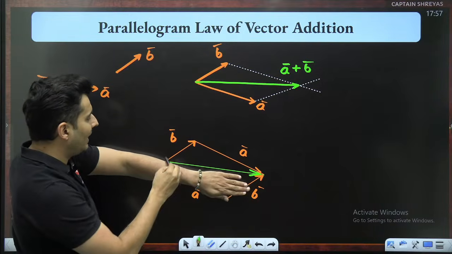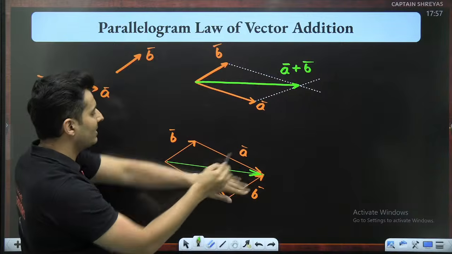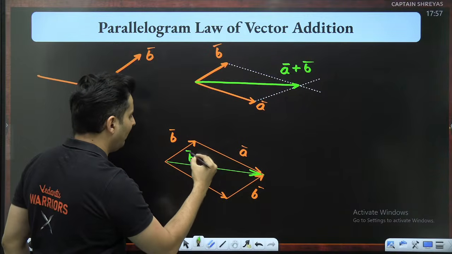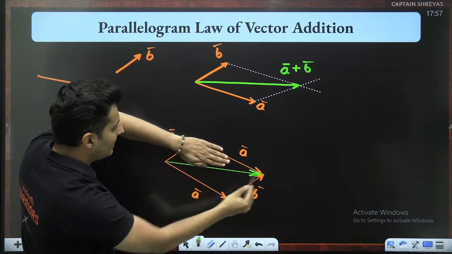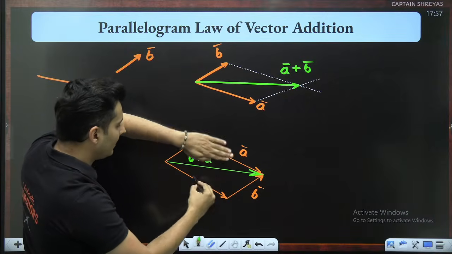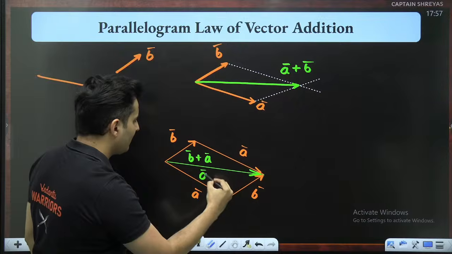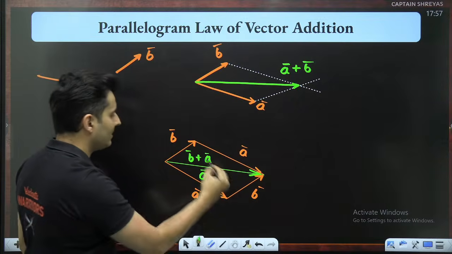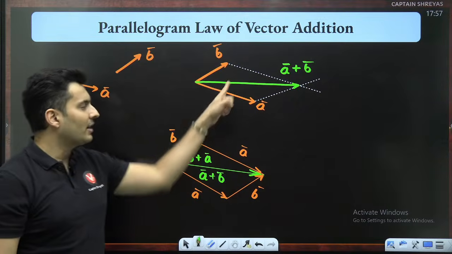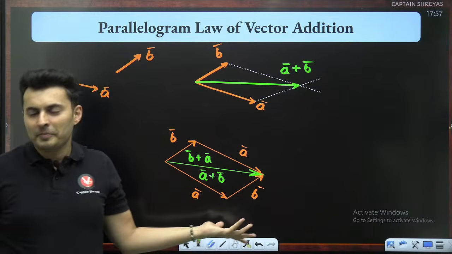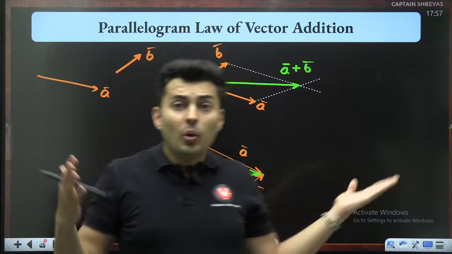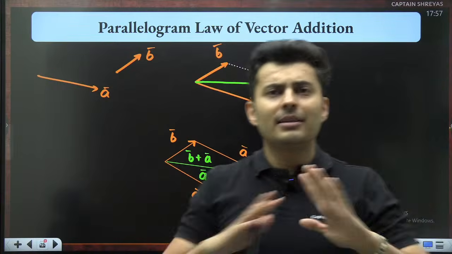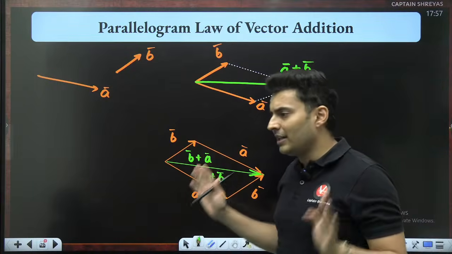Look at this. If you look at the top part, you can see the triangle B vector plus A vector. From the top part, it is B plus A. If you hide the top part, it is A plus B. The missing side of the triangle is the green one. So it is A vector plus B vector, which is one and the same thing. So you can see this is actually the triangle law. So guys, do not get confused and think, should I use parallelogram or triangle? It's one and the same thing at the end of the day.